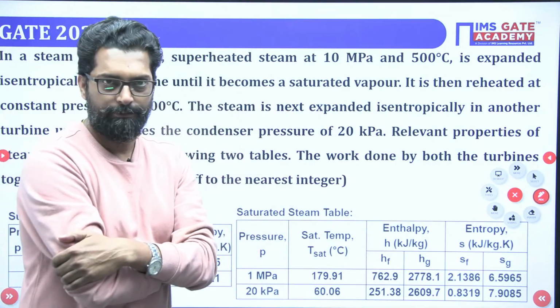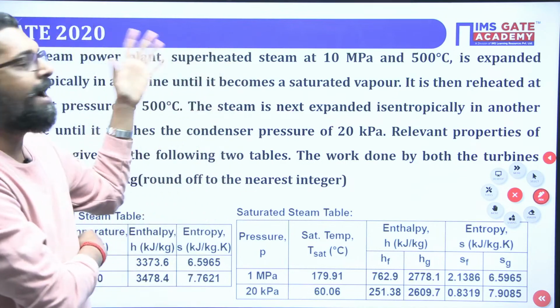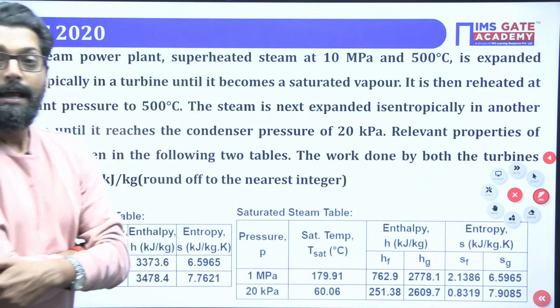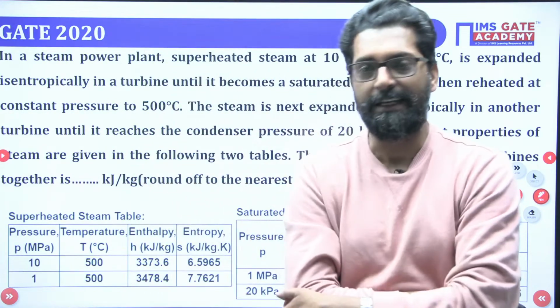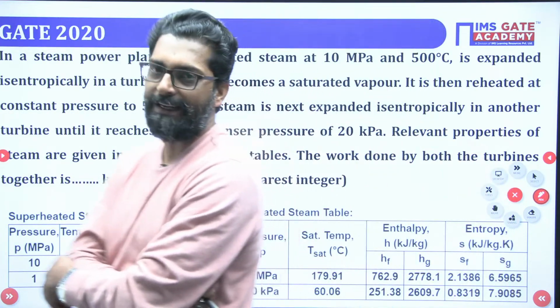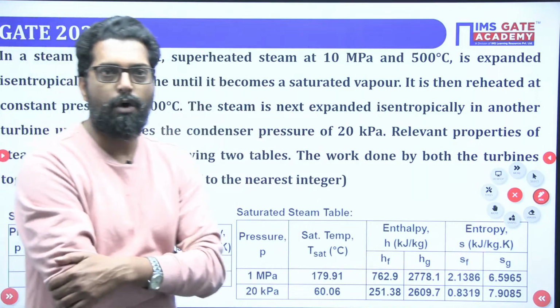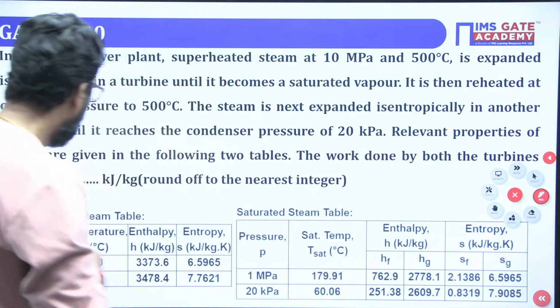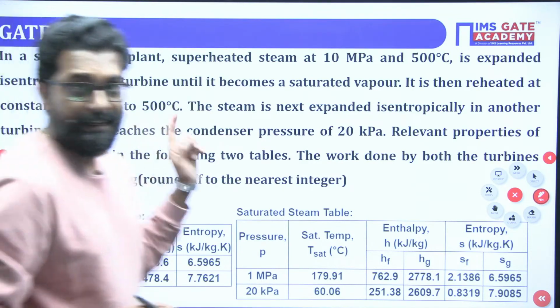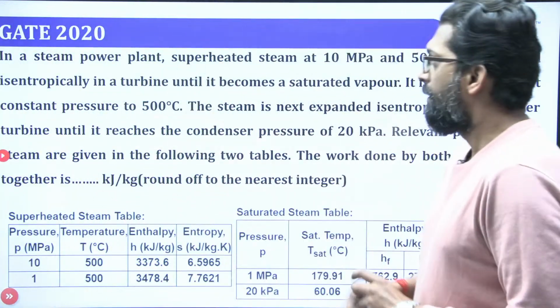I am telling you. Correct. Steam power plant works on a Rankine cycle. And gas power plant works on which cycle? Brayton cycle. Gas power plant works on a Brayton cycle. Correct? Now, this is related to the Rankine cycle. Okay?